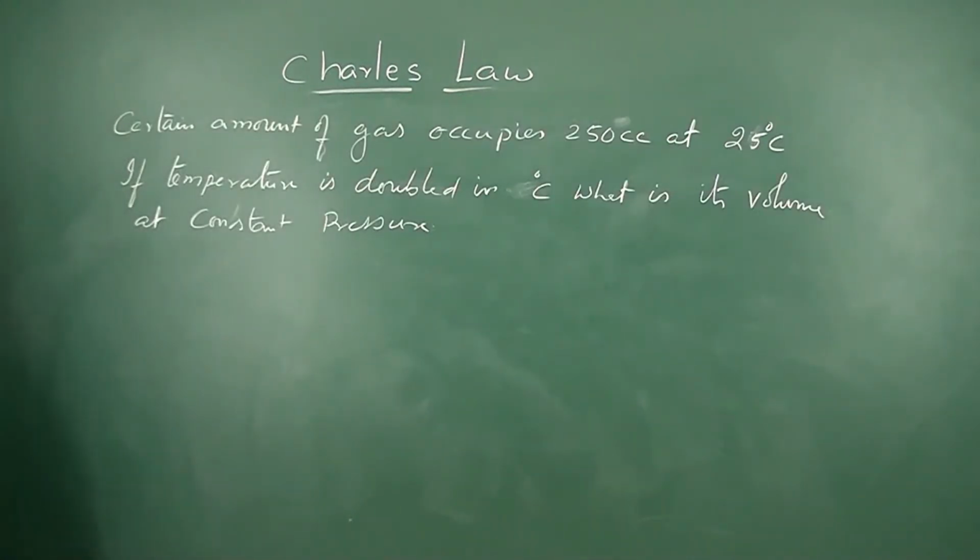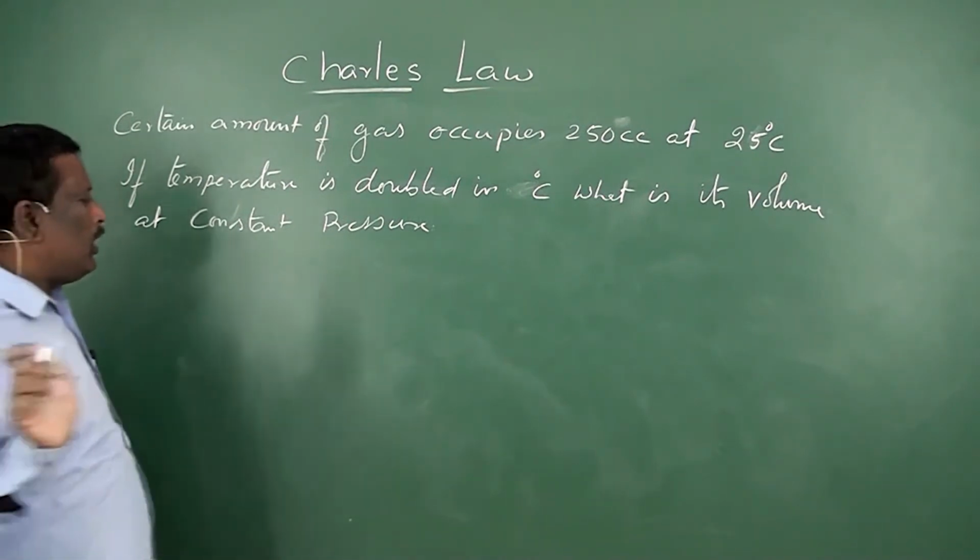Now here we have another problem. A certain amount of gas occupies 250 cc at 25 degrees centigrade. If the temperature is doubled in degrees centigrade, what is its volume at constant pressure? Keeping the pressure constant, the temperature was doubled in the centigrade scale. That means the initial temperature is 25, so the final temperature will be 50 degrees centigrade.